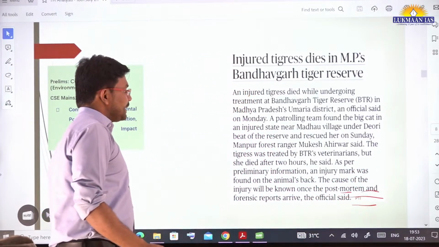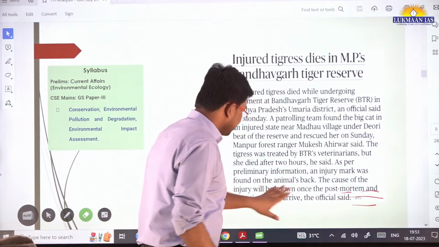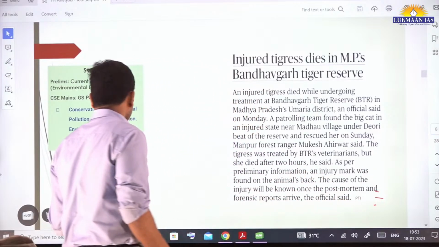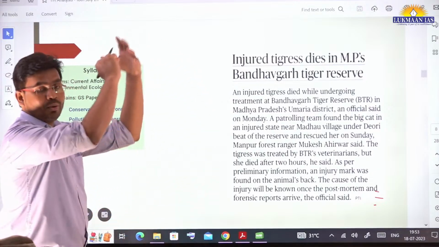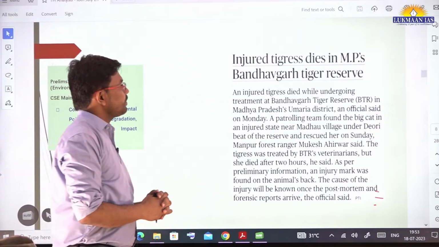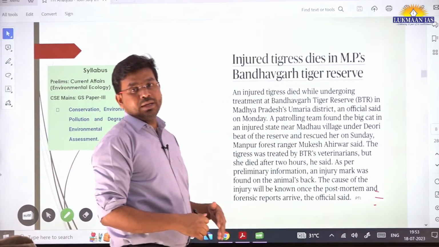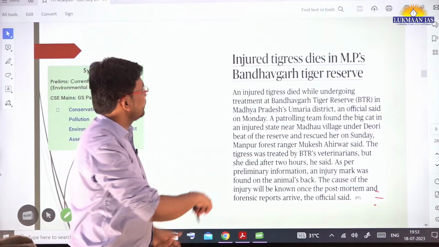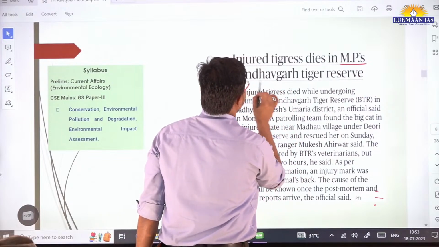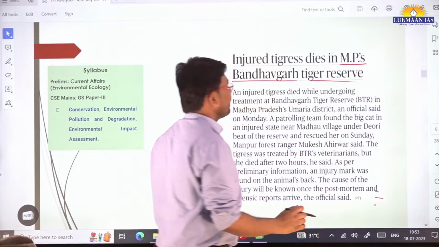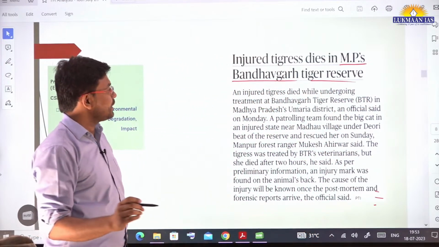This topic is related to environment and ecology. In this topic we are going to understand about a tiger reserve and how different tiger reserves are performing in the conservation of tigers. It says an injured tigress dies in MP's Bandhavgarh Tiger Reserve. Where is Bandhavgarh Tiger Reserve located?